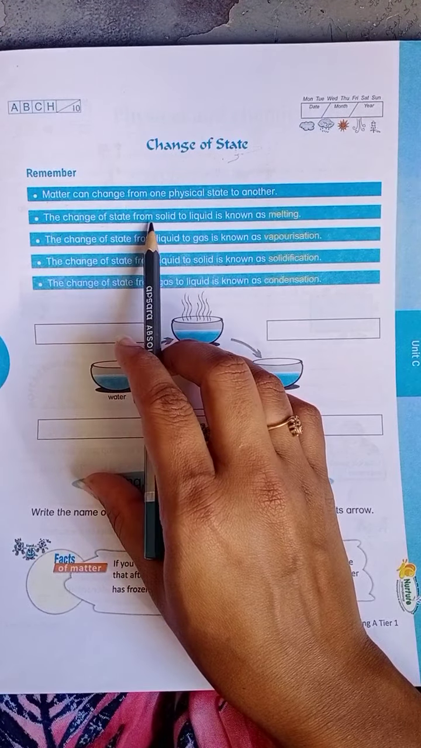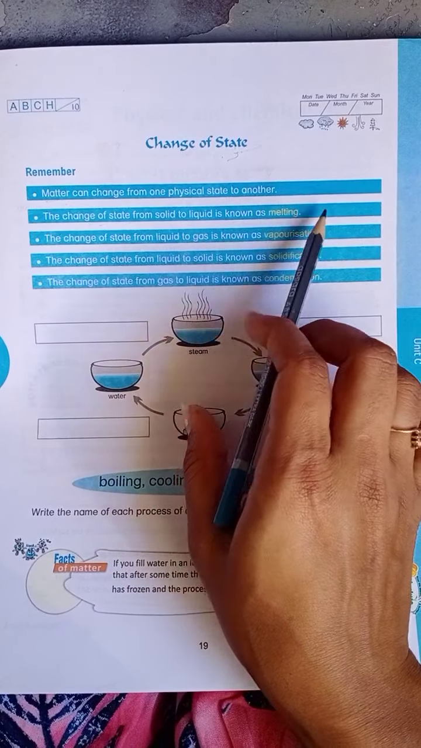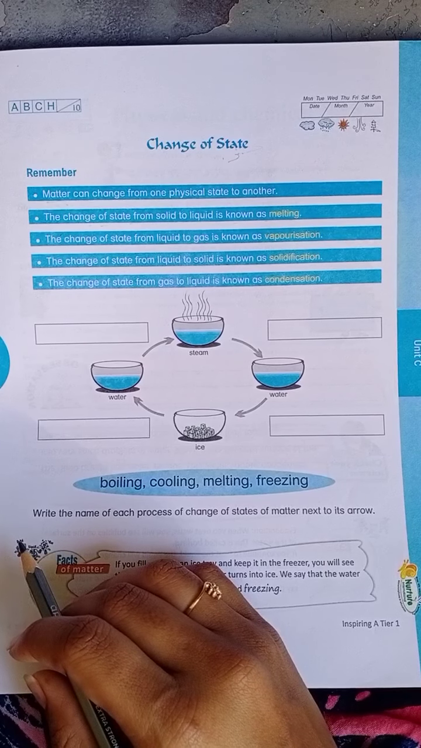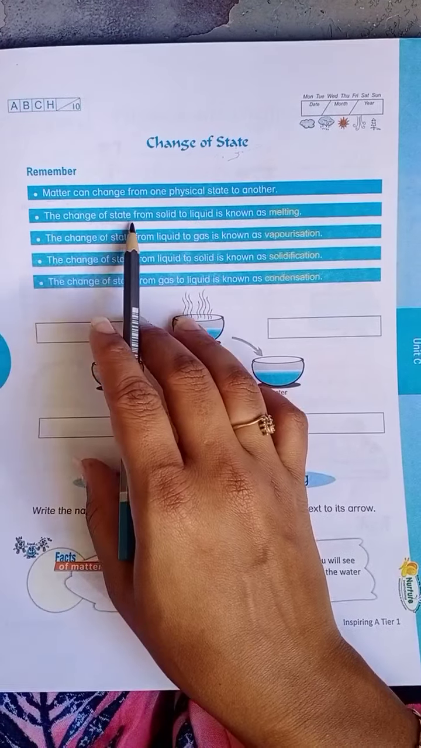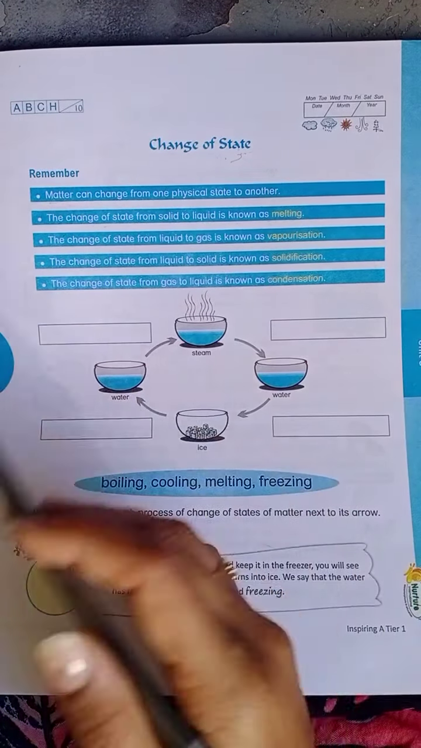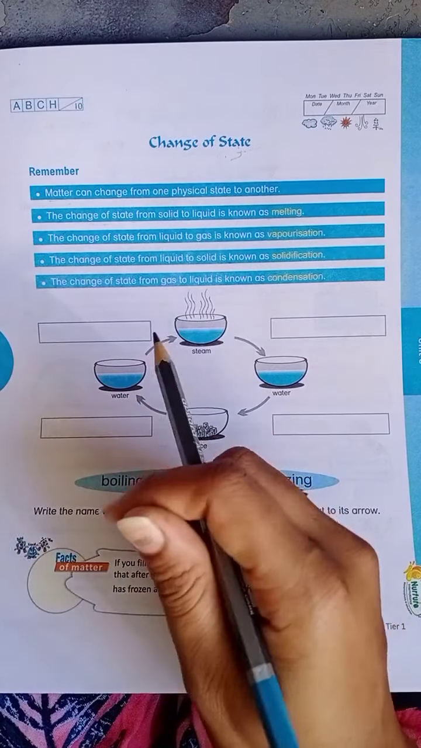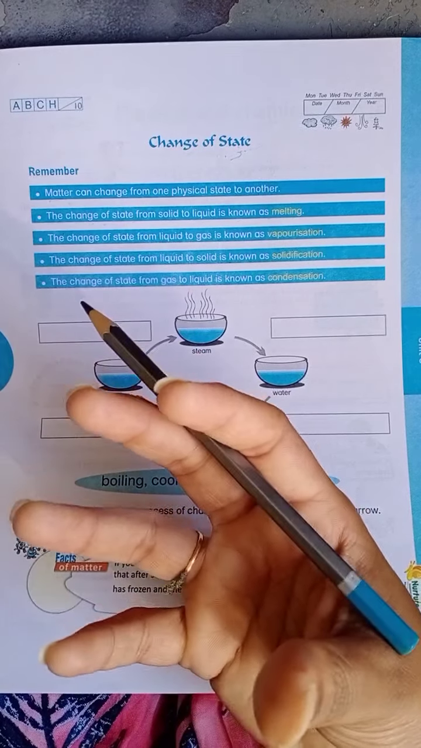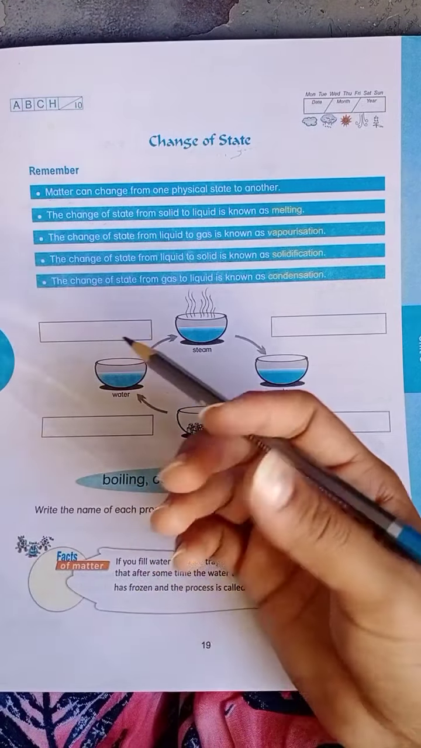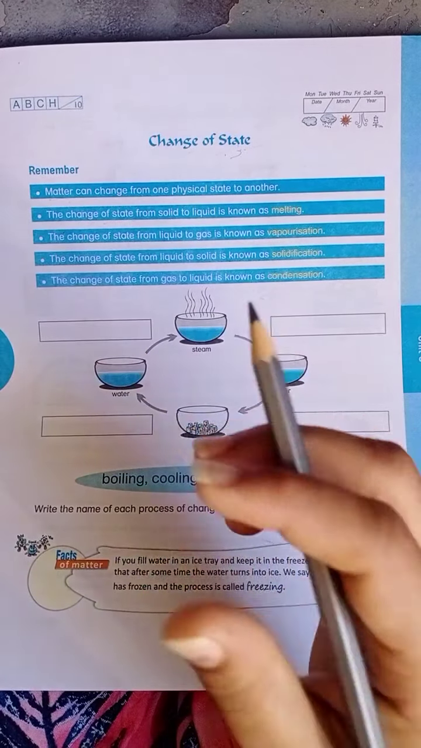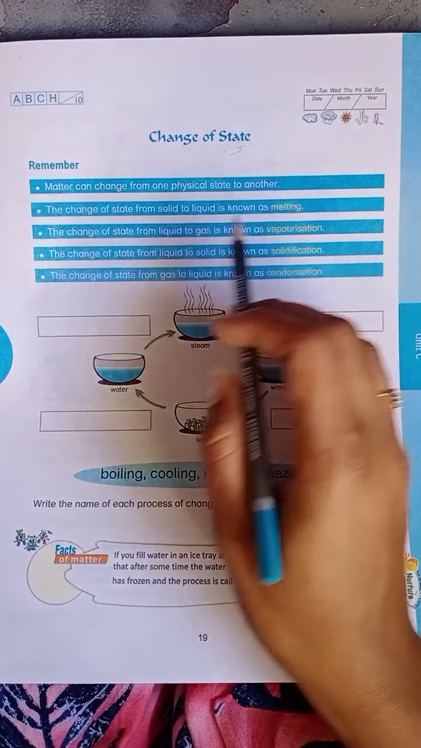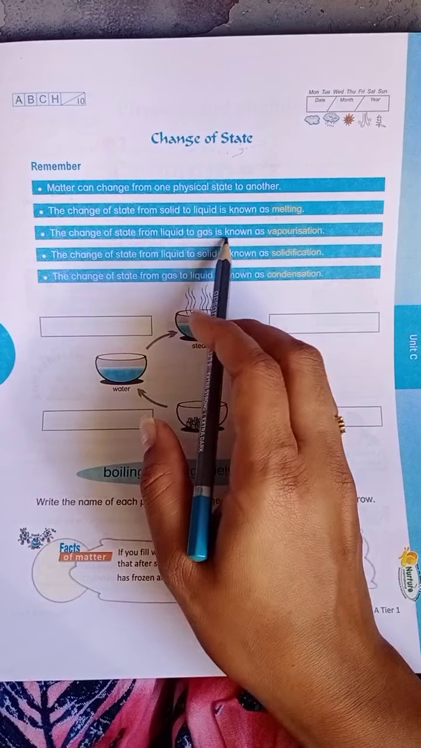A change of state from solid to liquid is known as melting. Yes. I gave the example in the previous class of ice cubes. If we keep ice cubes in a bowl and turn on the heat, what will happen? It will melt, right? Yes. After melting, what will we get? We'll get it in the form of liquid. Okay. So, melting.